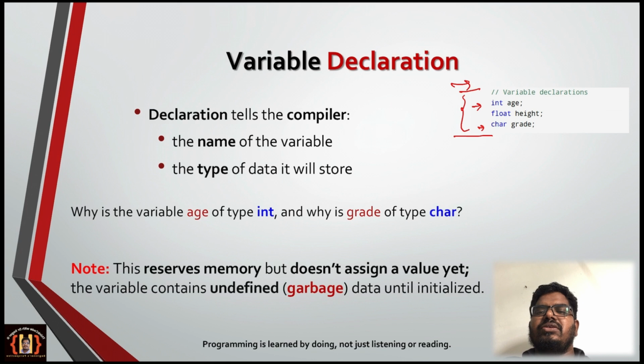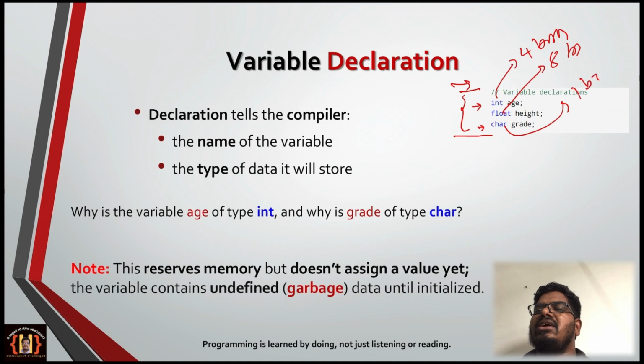Now, declaring a variable only reserves the memory, but it does not assign any value to that. What does it mean? So int age, int is what? Int is 4 bytes, we have seen. And float, let us say it is 8 bytes. And a character is what? 1 byte. So this much space is reserved for the variables age, height and grade.